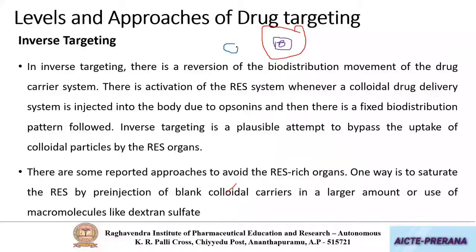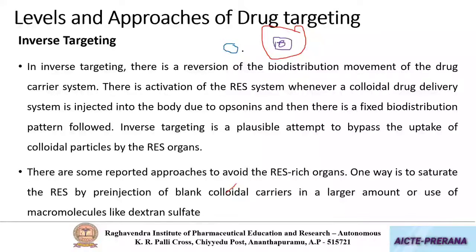Now, as the reticuloendothelial system is already bound with the dextran sulfate or blank colloidal nanocarriers, it will not be able to act on the actual nanoparticles. By this, we can avoid or reduce the uptake of drug-loaded nanoparticles by the reticuloendothelial system.